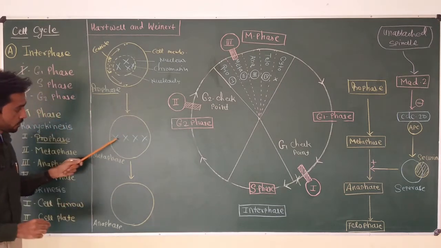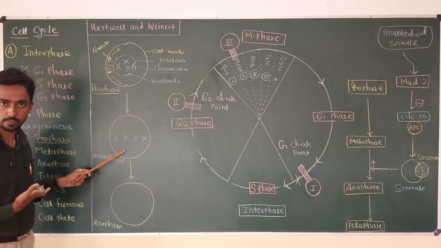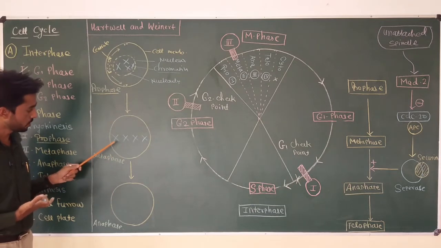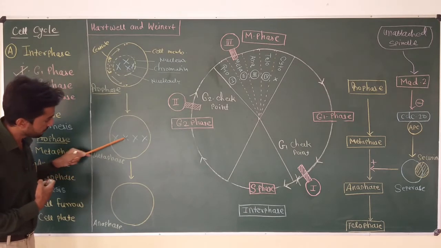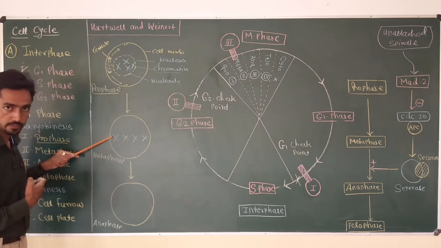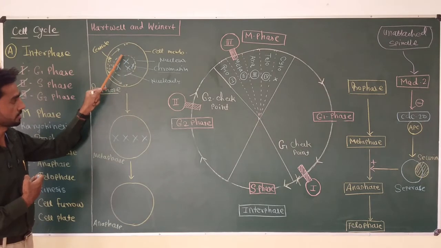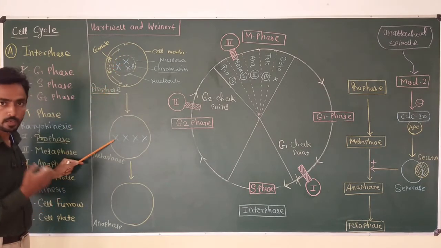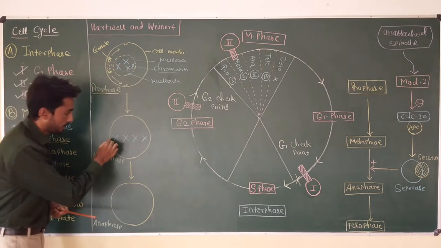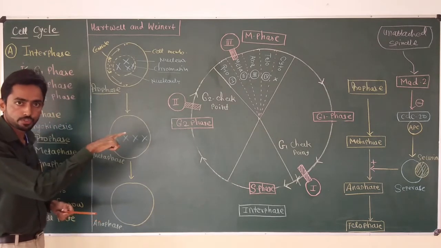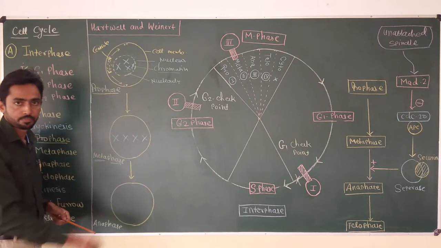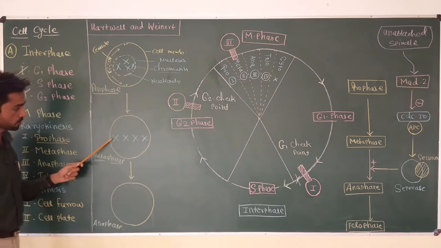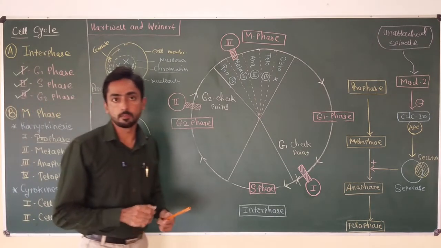This is called the equatorial plane. Suppose this is a eukaryotic cell. In that case, all the chromosomes of the eukaryotic cell, like a human cell, are going to arrange themselves in the middle portion of the cell, because now the nucleus has disappeared and the chromosomes are free in the cytoplasm. They can arrange themselves in the middle portion. Okay, so meta means middle, phase means stage. This is the stage where chromosomes are arranged at the equatorial plane.